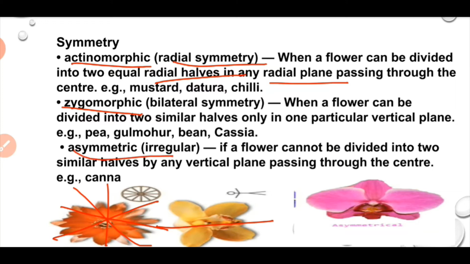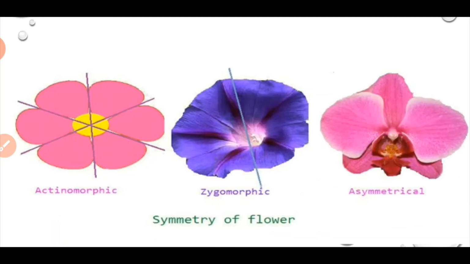Asymmetric flowers. Asymmetry means if a flower cannot be divided into similar halves by any vertical plane through the center, then it is known as asymmetrical, for example in kanna. Now these are actinomorphic, zygomorphic, and asymmetrical flowers showing the symmetry.